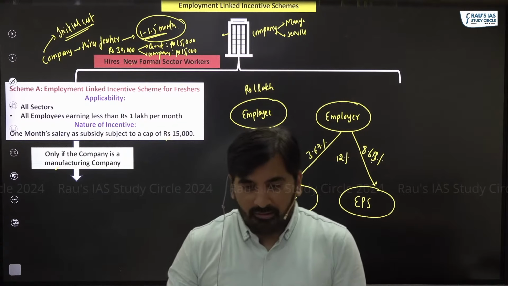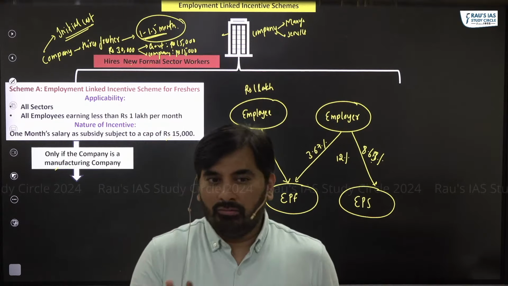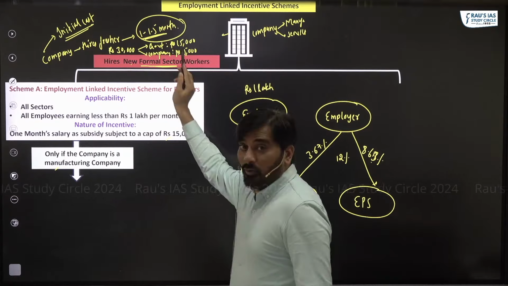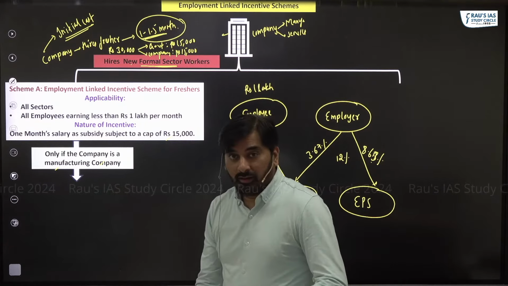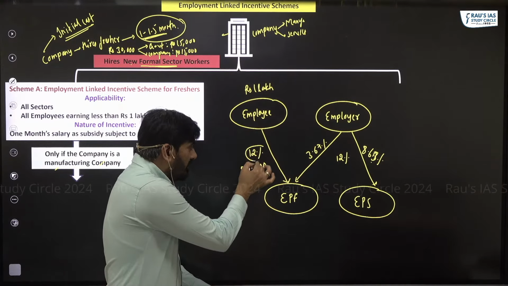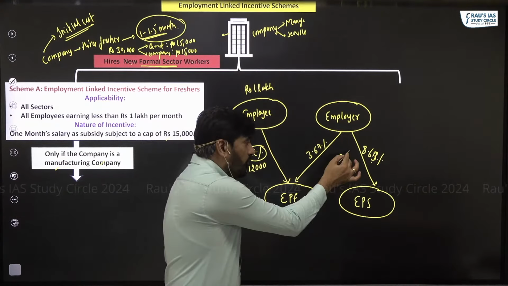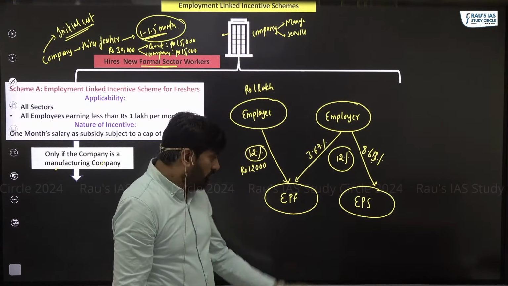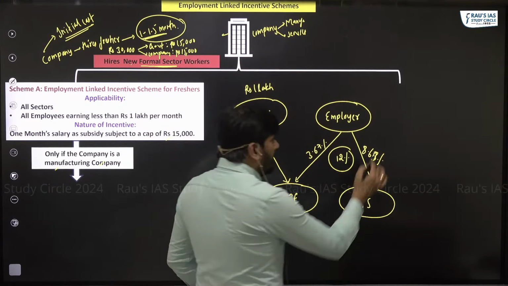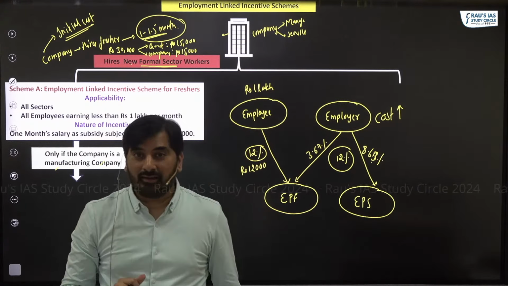So think, if there is a manufacturing enterprise. In a manufacturing enterprise, if a person is getting hired as a formal sector worker, the employee needs to contribute 12% of his salary to EPF. The employer also needs to contribute 12% of the salary to EPF and EPS, which means, first of all, for the employer, the cost of hiring formal sector workers would increase.